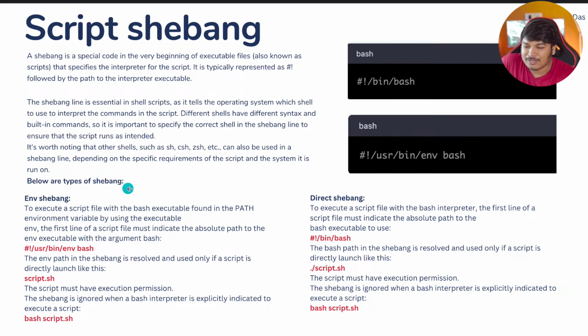So yes, now let's come to the topics then. Script shebang and why it's important. When you run shell, you can choose different environments. You can choose KSH, or normal bash scripting. There are multiple environments: KSH, CSH and others. In the last session I covered that. If you are not sure what I'm talking about, you may want to check that session first.